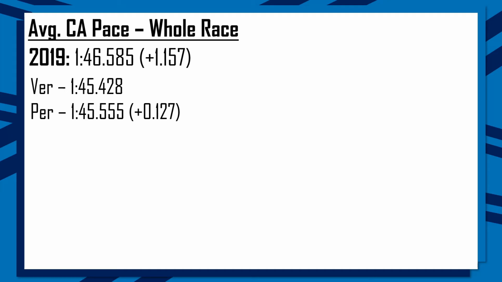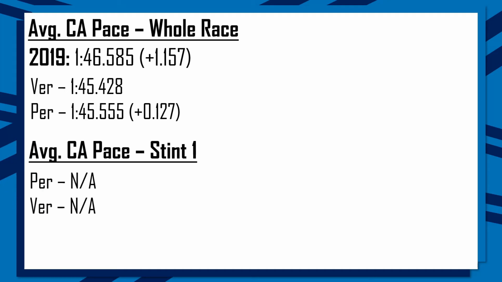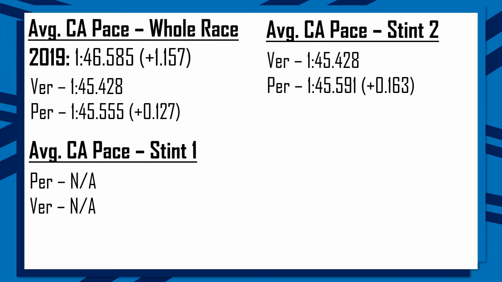Then looking at their stint 1 pace, neither driver had any competitive clean air laps within stint number 1, so there is no average lap time to take. However, for stint number 2 on the hard compound of tyre there is, and it was again a 1.5 deficit to Sergio Perez from Max Verstappen.